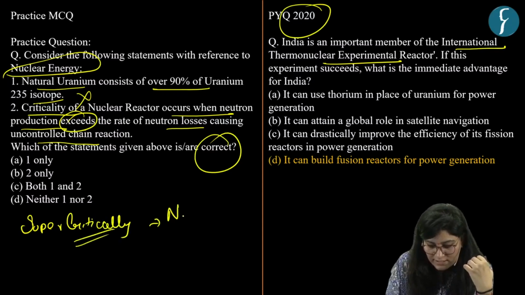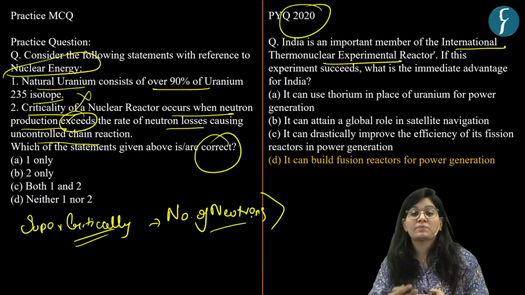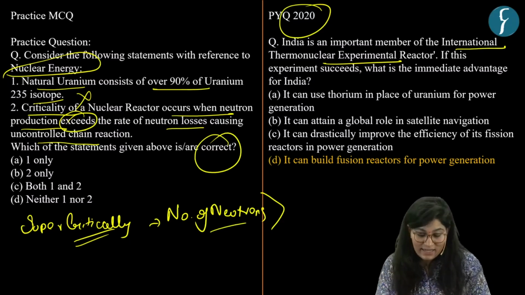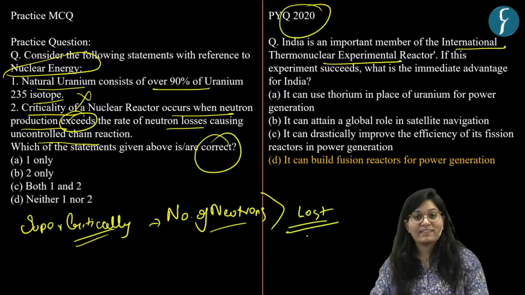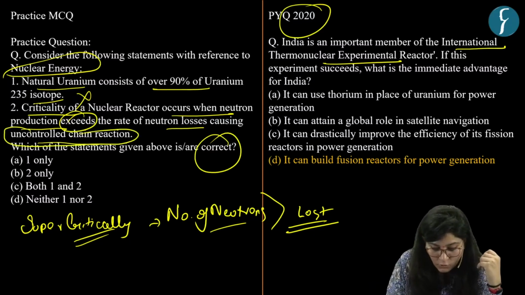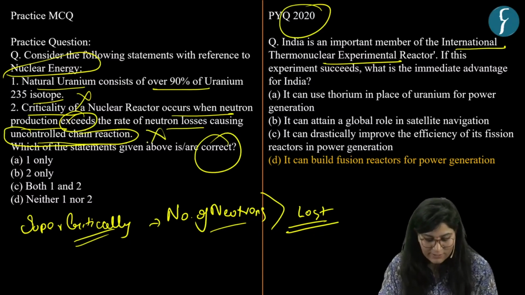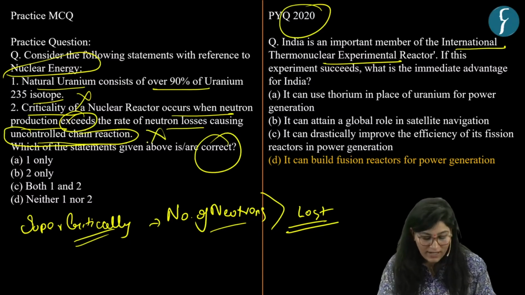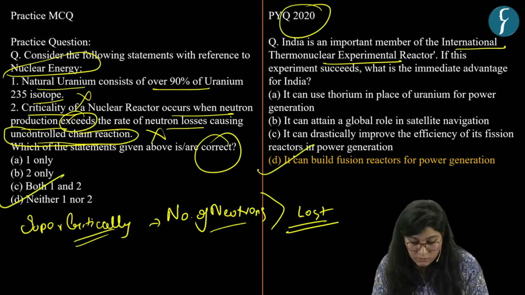Supercriticality is where the number of neutrons produced in the process exceeds the number of neutrons lost, and this will lead to an uncontrolled chain reaction. So with this, our second statement is incorrect. Both these statements are incorrect, so our answer is D, neither one nor two. The answer of this PYQ is option D. Okay.